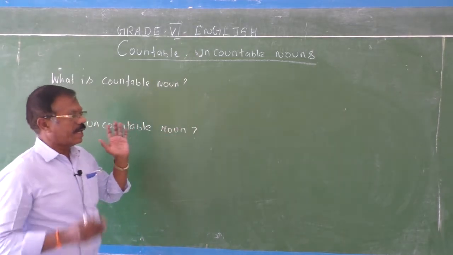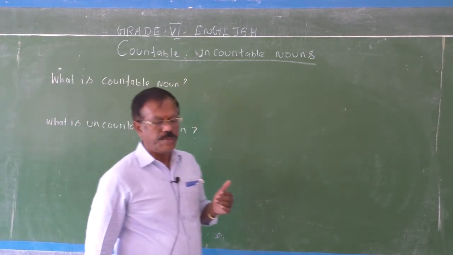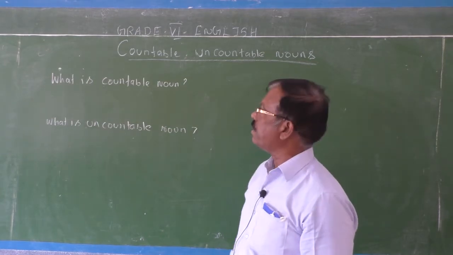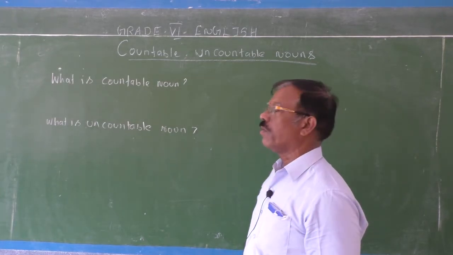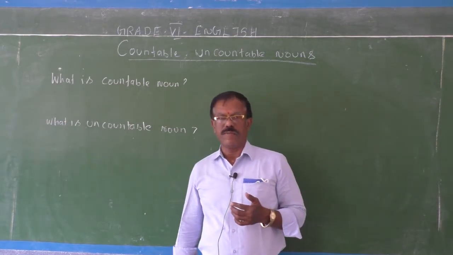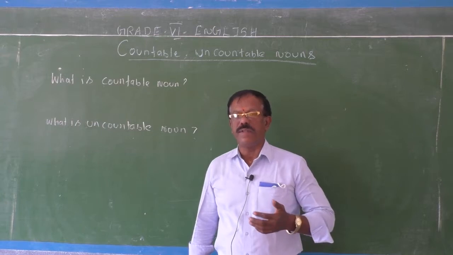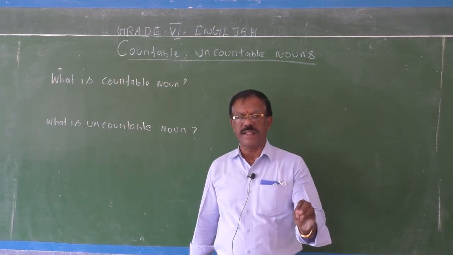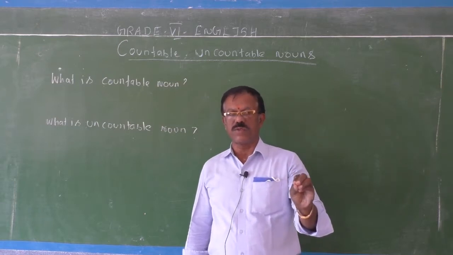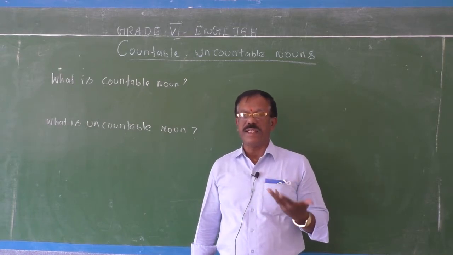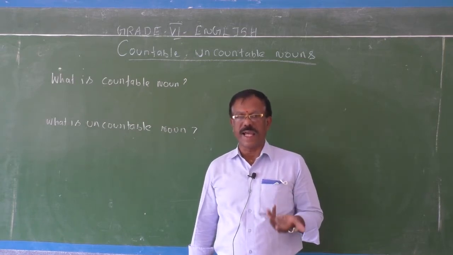In today's video class, I am going to teach you the second chapter in your Collins English Grammar book, that is countable and uncountable nouns. I taught you already what a noun is. Nouns are naming words. They stand for the name of a person, place and thing. Sometimes they also refer to feelings. So nouns are of many types.